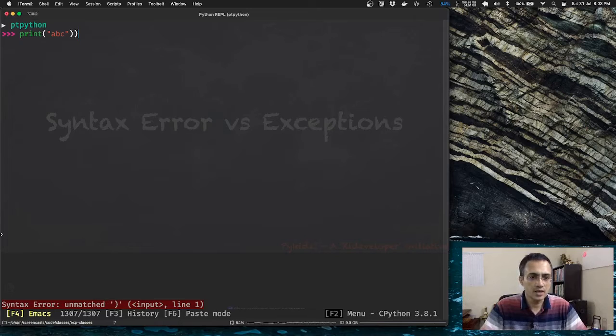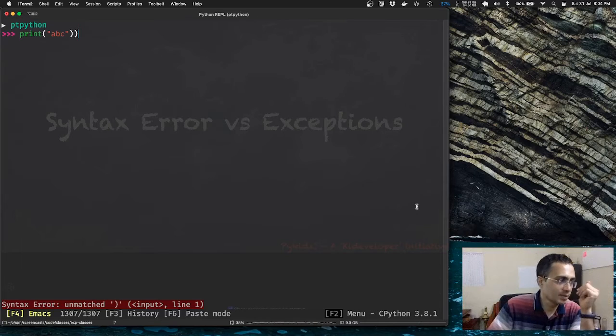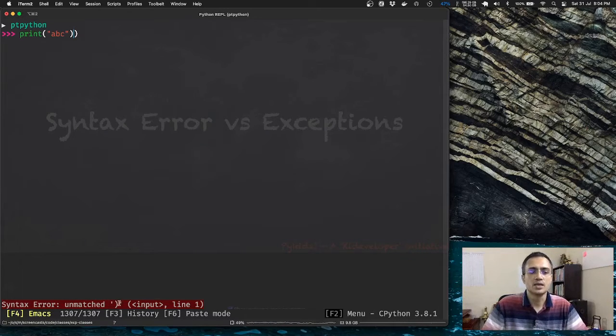This is provided by PTPython, and as soon as you hit enter, it showed the error. The same thing will happen in the normal Python REPL too, right? So this is how a syntax error looks. Simple, right? Because what is happening is you are having an extra unmatched parenthesis. It's actually saying that here: syntax error, unmatched parenthesis. It's saying that very clearly.